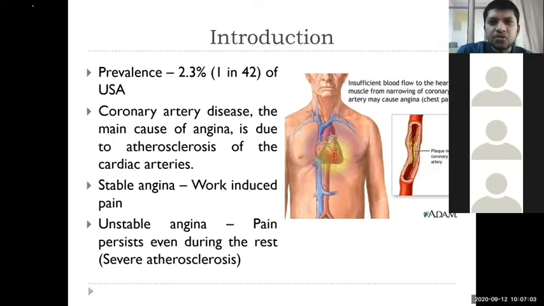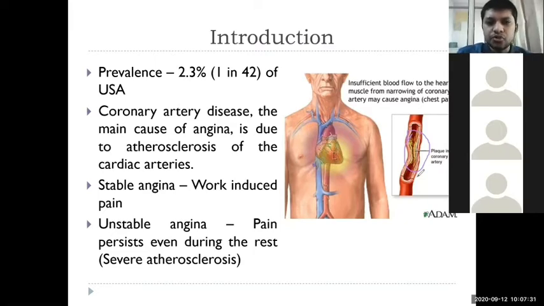Okay, so as you can observe here, such clogged arteries are going to narrow down the blood supply, and because the blood supply is narrowed, the blood supply to the part of the heart where this particular artery is supplying blood will be interrupted.